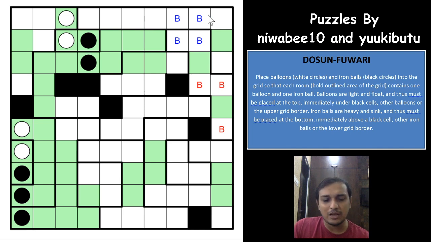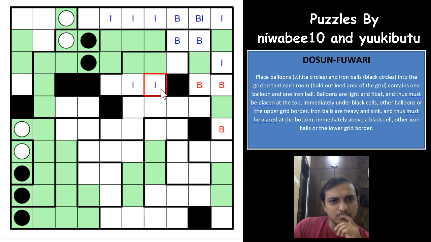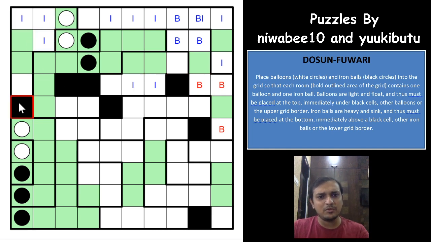None of these cells can have a black ball. Let me say iron ball, I mean to say. This cannot have an iron ball, neither of these. If this cell has an iron ball, this will be an iron ball, this will be an iron ball. Possible. This is not an iron ball, this is not an iron ball. This also cannot be an iron ball. If you have an iron ball here, this also will be an iron ball, and all of the other cells will have to be iron balls. This cannot be an iron ball, this cannot be an iron ball. None of these cells can be an iron ball. So this cell would have to be an iron ball. And this cannot be a balloon.